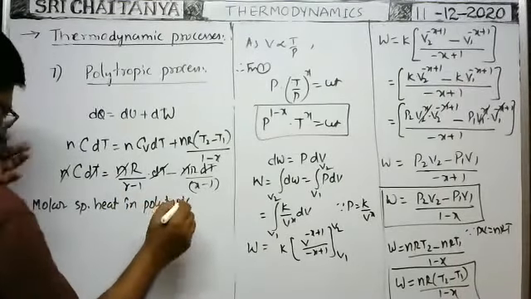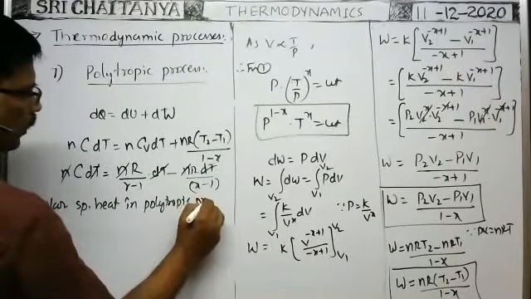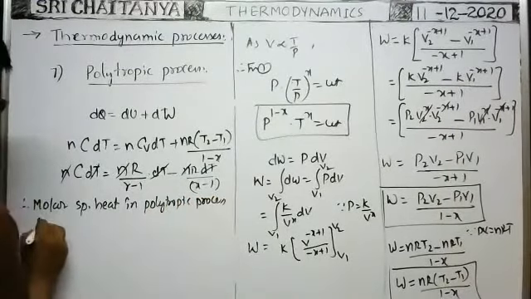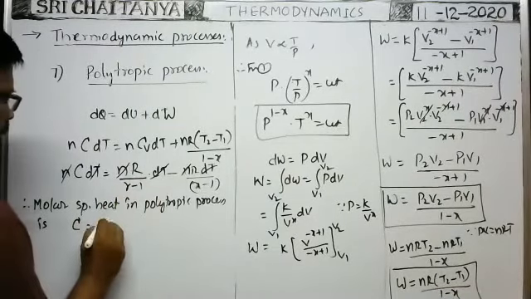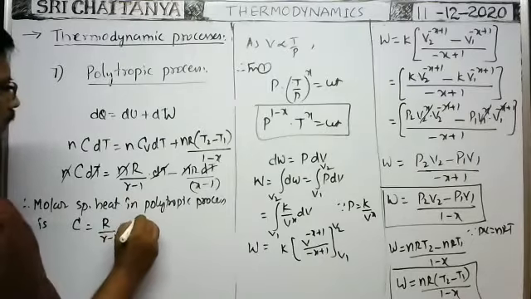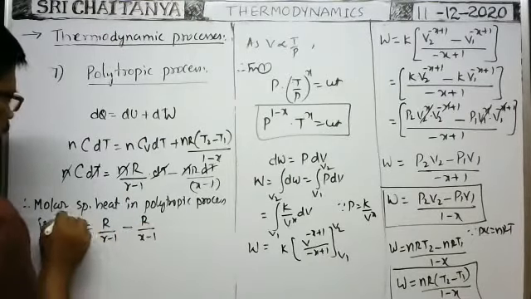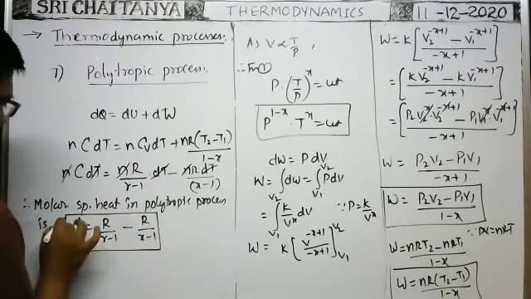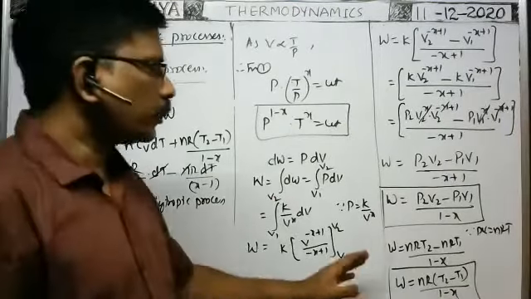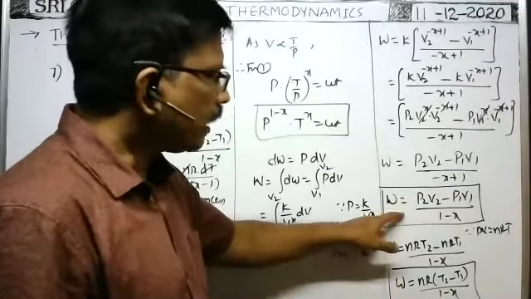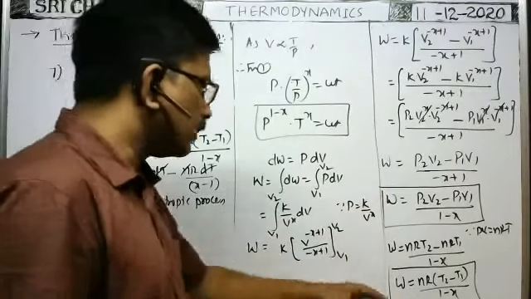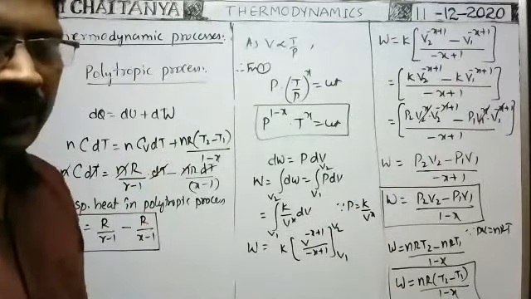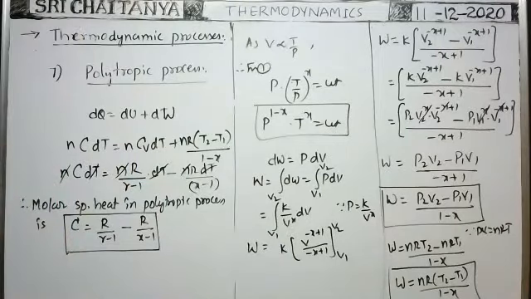Most important point it is. The molar specific heat in the polytropic process is capital C is equal to, remaining is R by gamma minus 1 minus R by x minus 1. This formula is very, very important. In the polytropic process, what is the work done? This is the formula for work done in the polytropic process. These two formulas are important. This formula is also very, very important. Okay. This is the polytropic process. So with this, the different processes are completed.